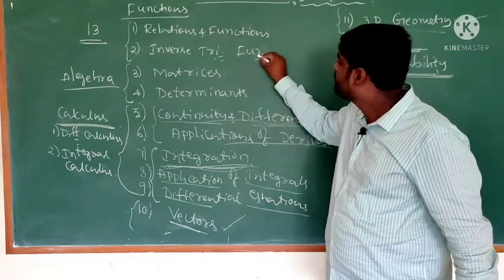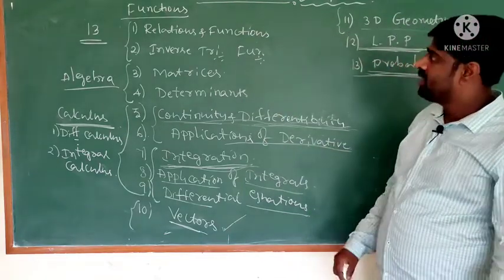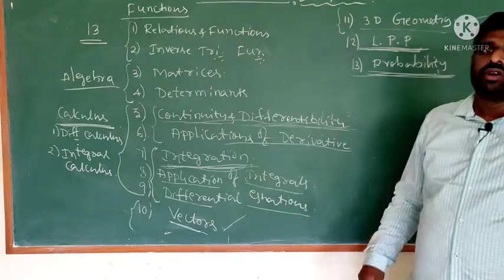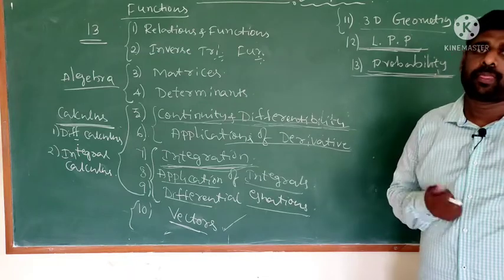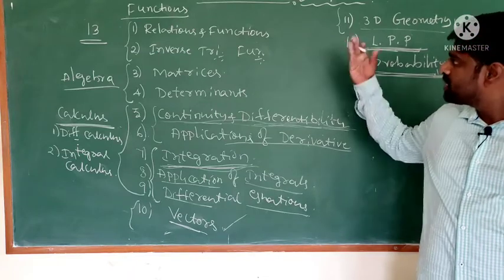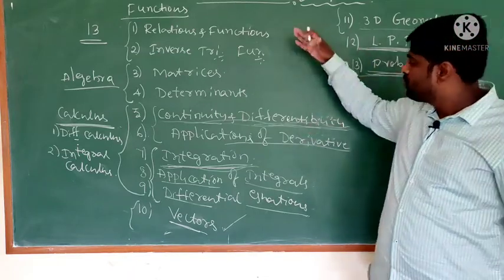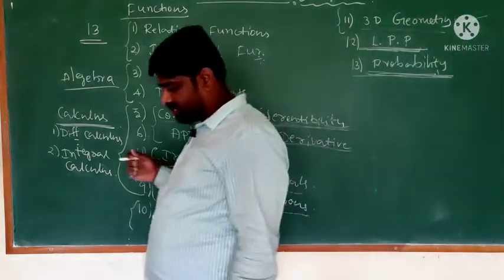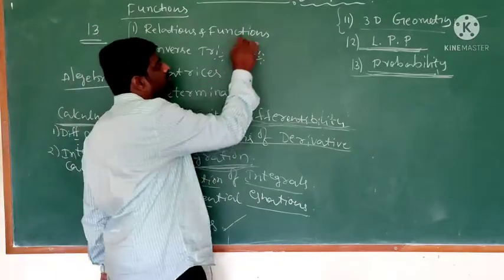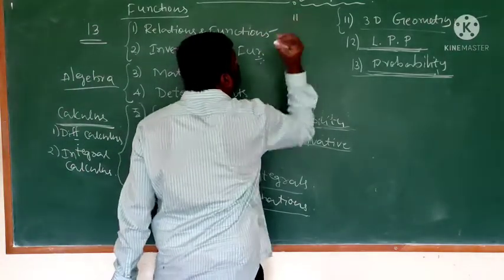Now, dear children, what is the blueprint of all these chapters? I will discuss the blueprint of all chapters of second PU mathematics. Relations and functions is an 11 marks chapter.